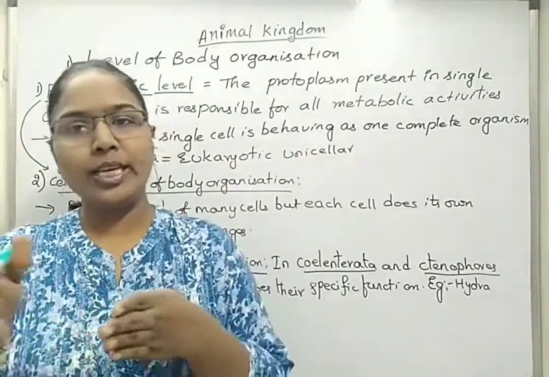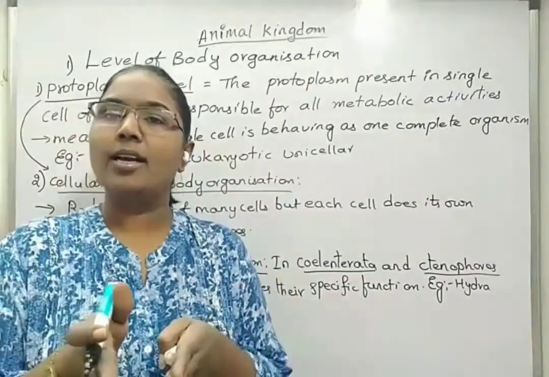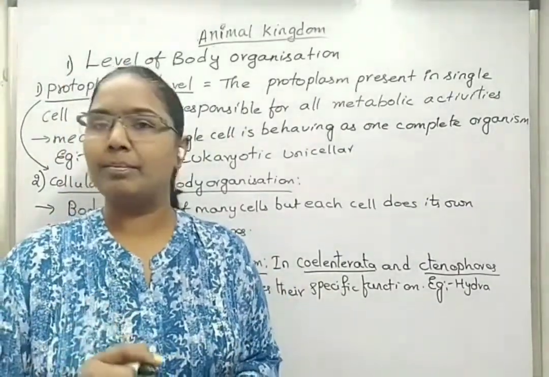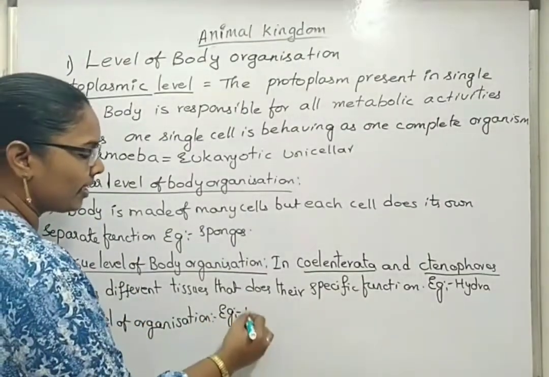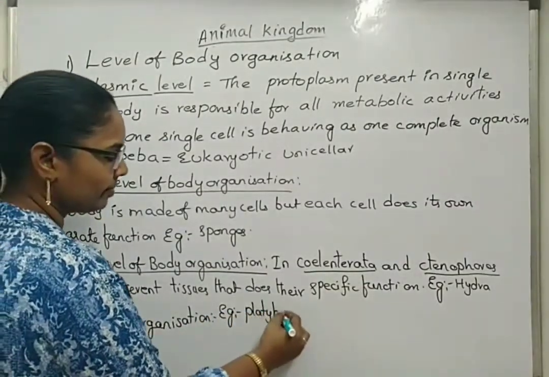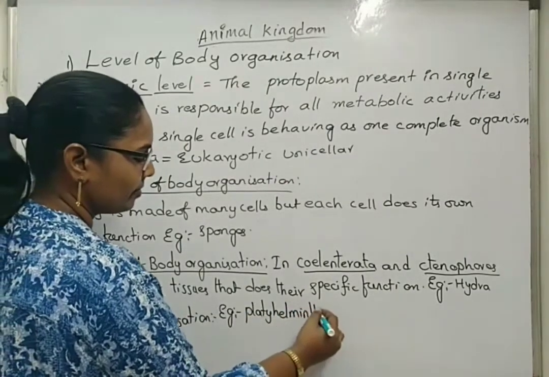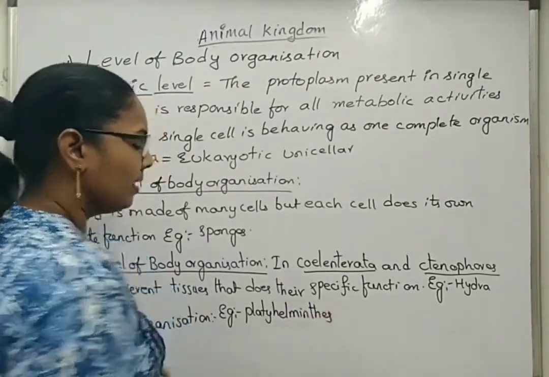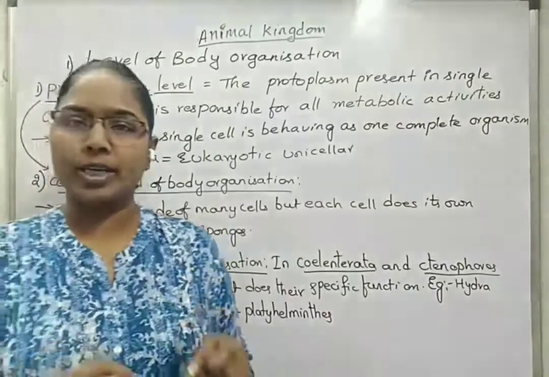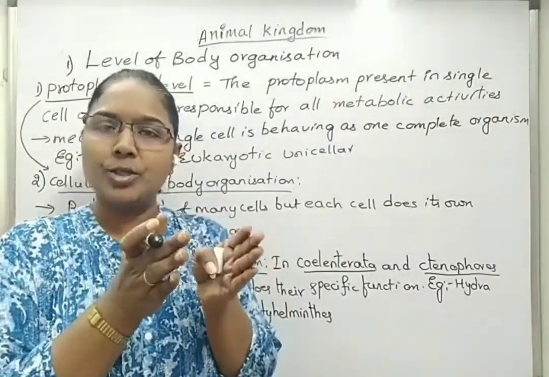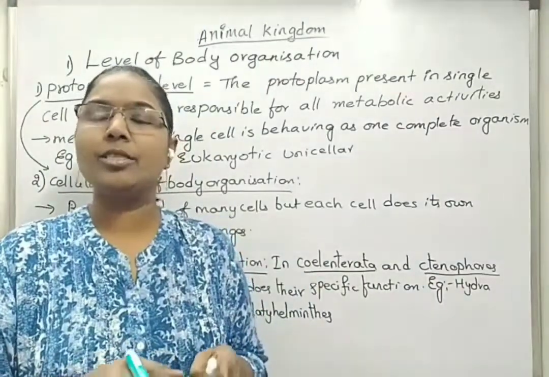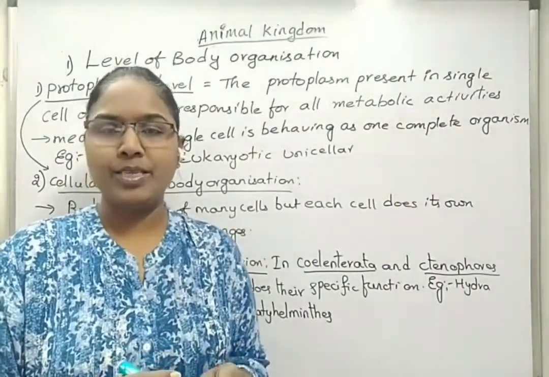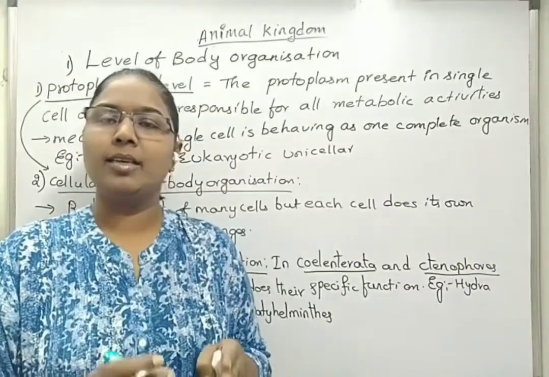Each organ does its own separate function, but all are gathered together to form one complete body. Here we can take the example of platyhelminthes. Few organs are present in one small part of the total body, which we can call proglottids, because if you take tapeworms under platyhelminthes,